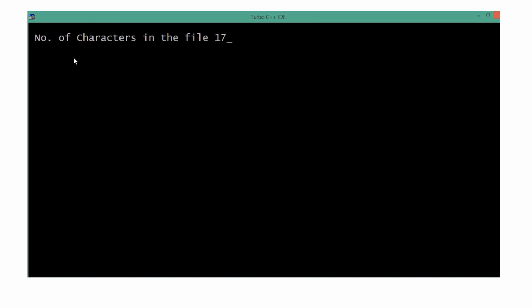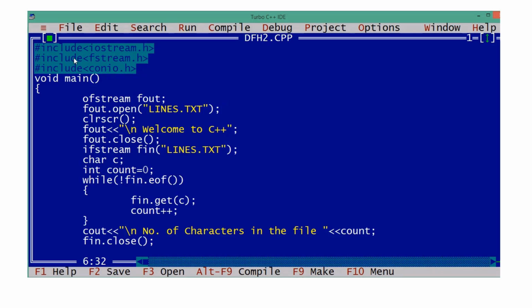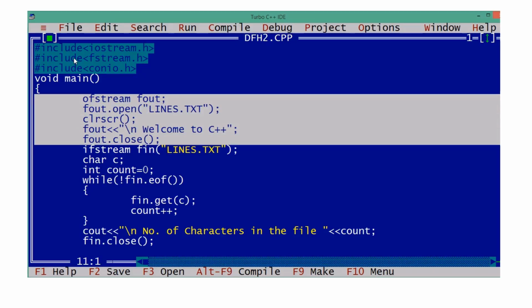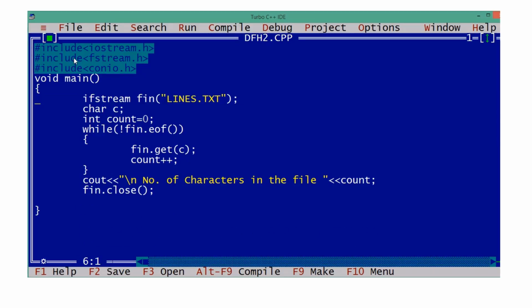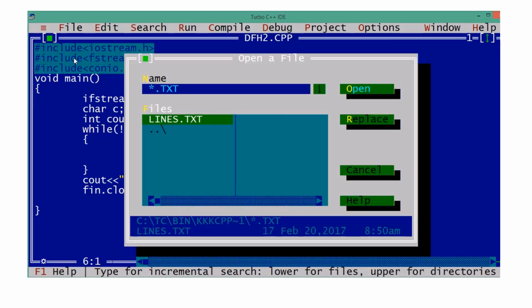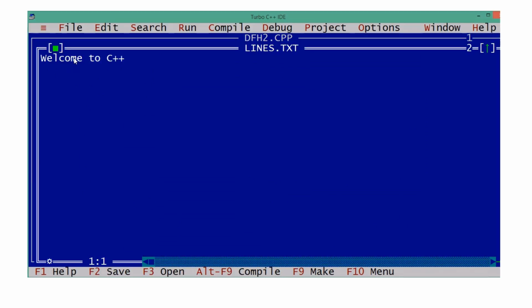Understood? Clear? Is there anything difficult in this data file handling? Suppose we don't want to write contents into the file now, but if you want to read an already existing file, what do we do? We can open that file and type whatever data you want to type.